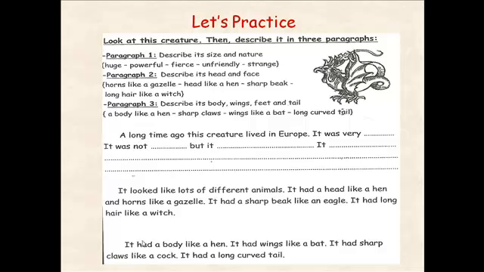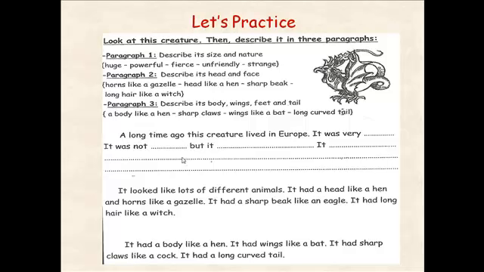So what did he say? He said, it had a body like a hen. It had wings like a bat. It had sharp claws like a cock. Okay, you know the cock? The male hen that says what in the morning? Akka-doo-doo-doo. So that's why it's called a cock. Okay? It had a long curved tail.